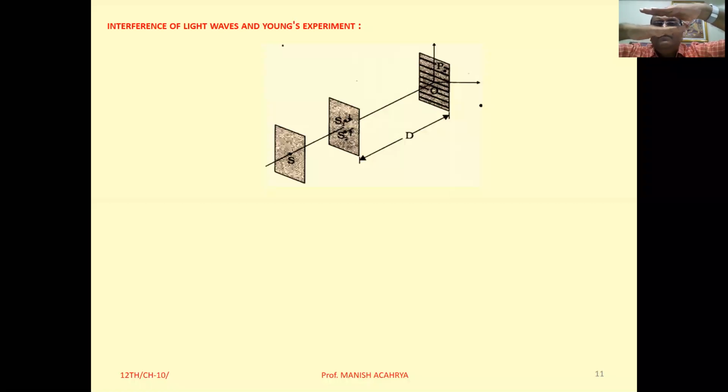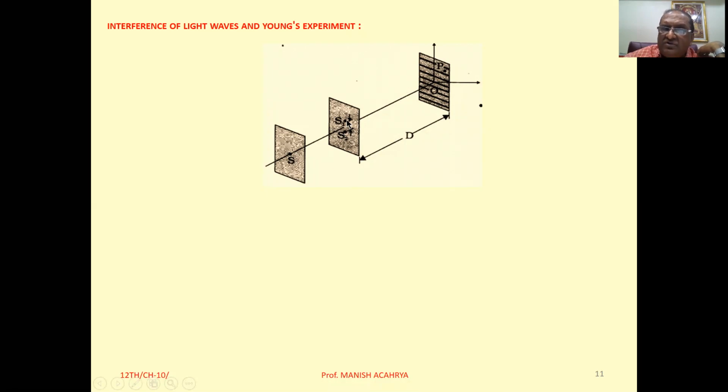Then parallel to it, another cardboard was taken on which two very close pinholes were prepared, and the sunlight coming out from this single pinhole was passed through these two pinholes.